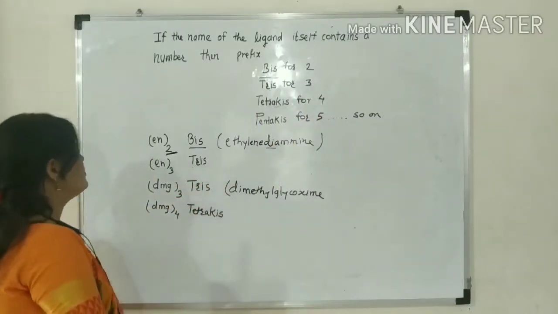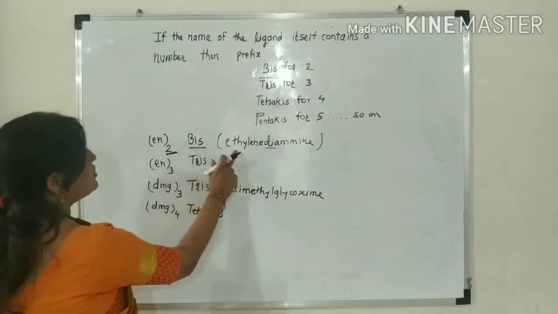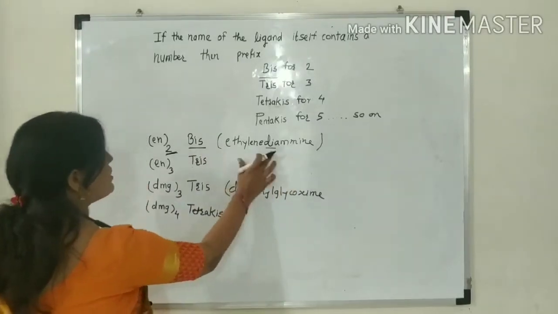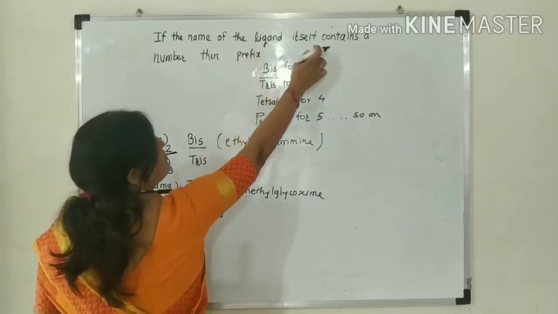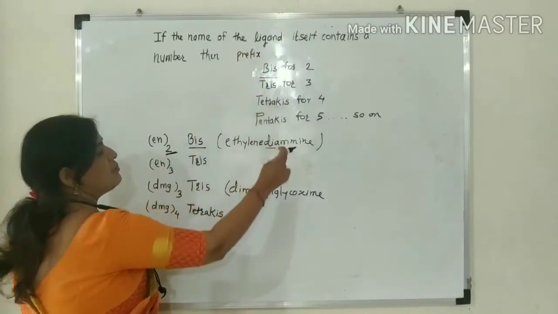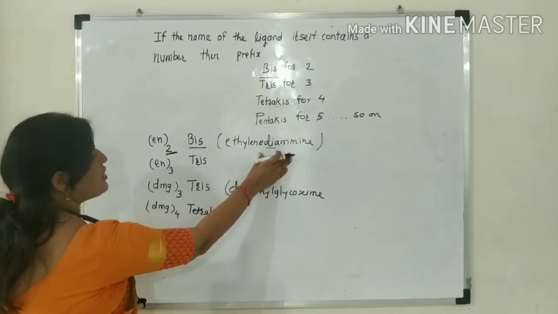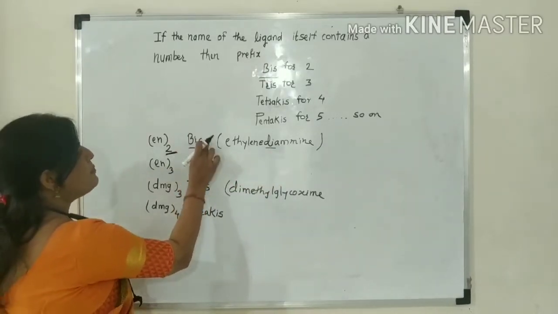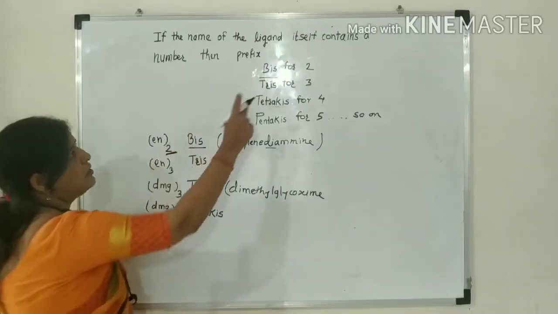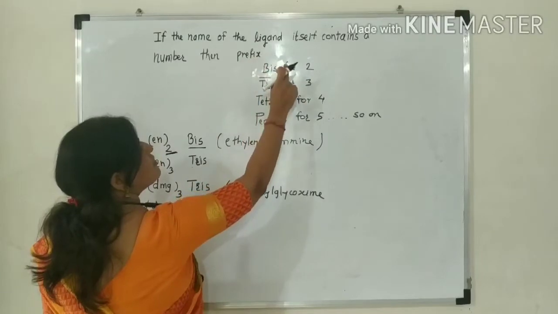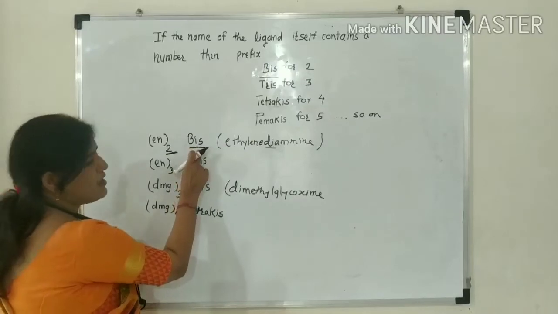Suppose ethylene diamine is a ligand. Its name contains di, which is a number. Before you write ethylene diamine, you have to use the prefix bis. Why bis? Because it is present 2 times. Therefore, you use the prefix bis for 2.